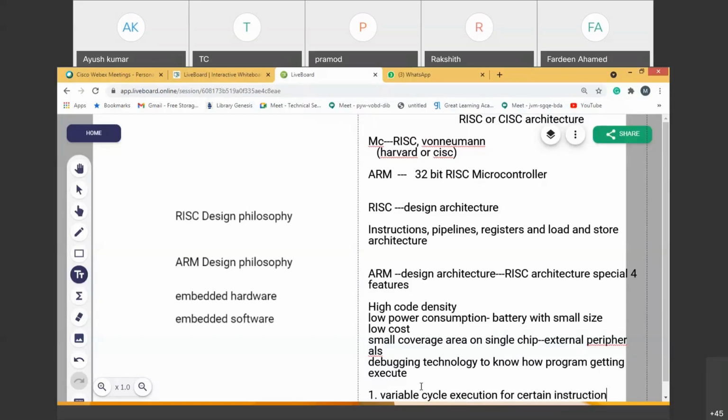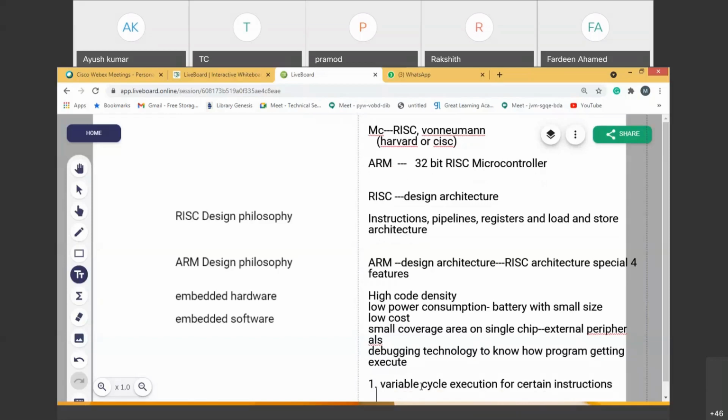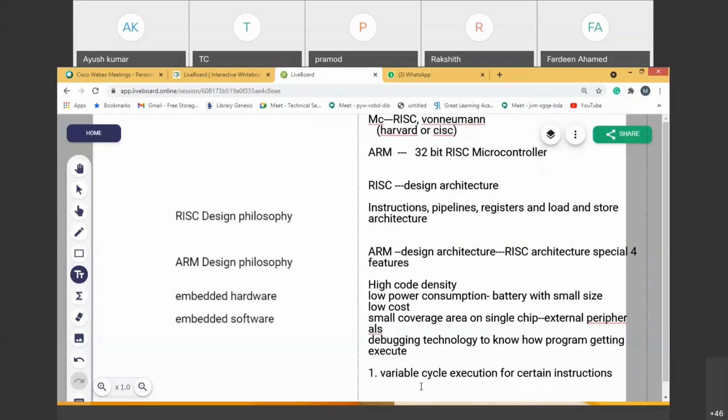What is the meaning? I said that RISC architecture has instructions which are fixed in length. Fixed in length means a single cycle is sufficient, but here variable cycle is also allowed in ARM. Why? Because certain instructions need more cycles. That property is supported. That is an extra feature.